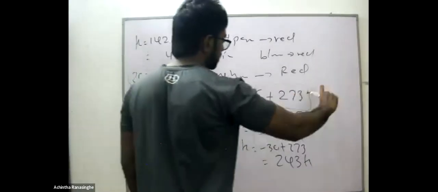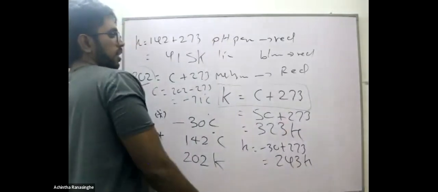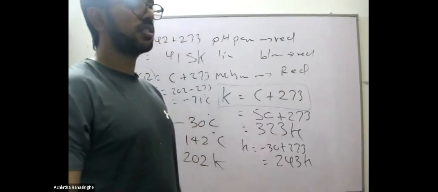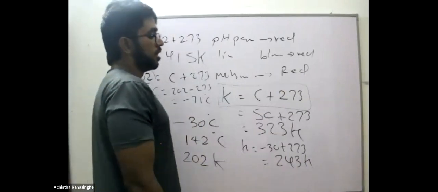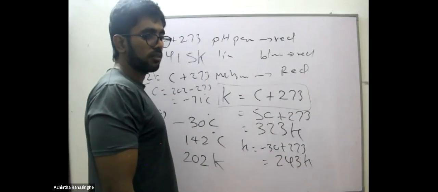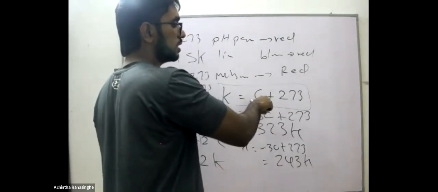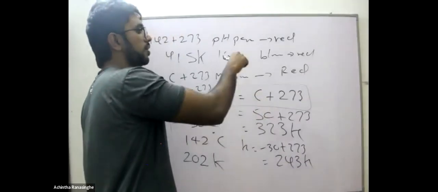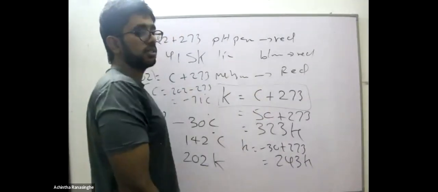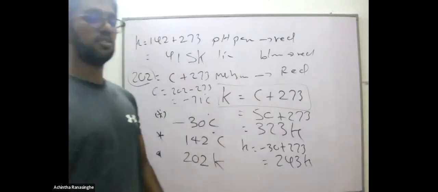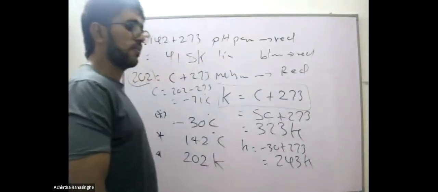Just remember this formula. And the other thing that you need to remember is the minimum temperature that can exist in the universe is minus 273 Celsius. That means 0 Kelvin. 0 Kelvin means minus 273 Celsius. That is the least temperature that can exist in the universe.